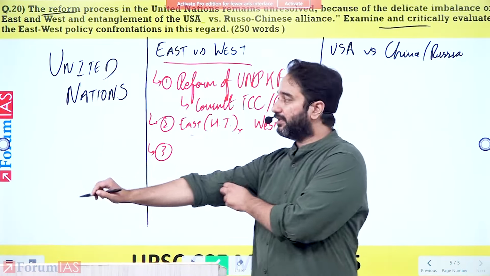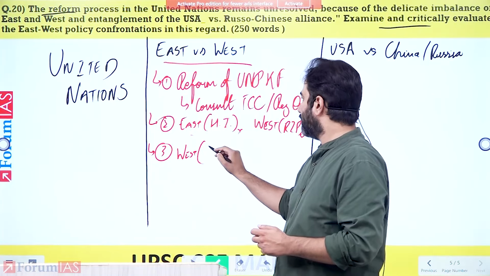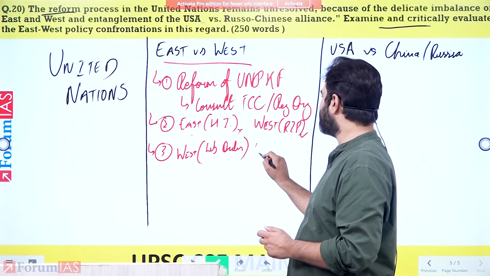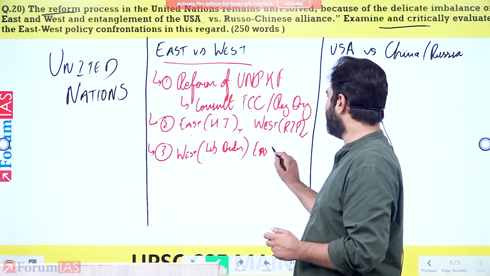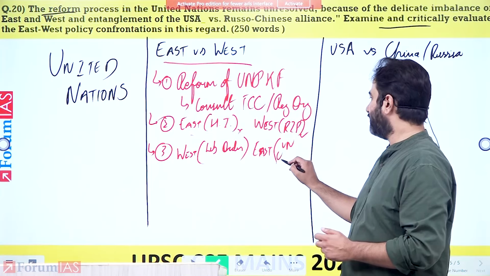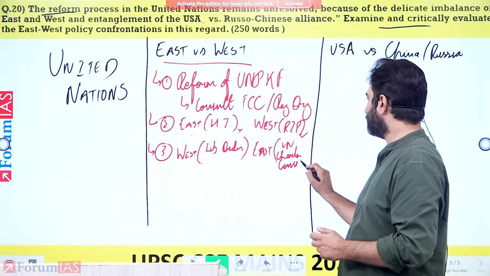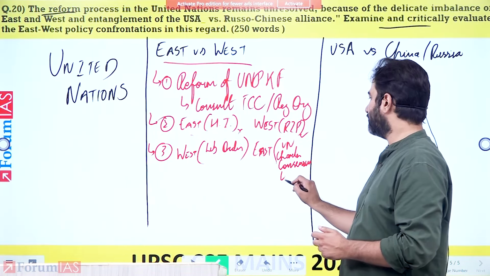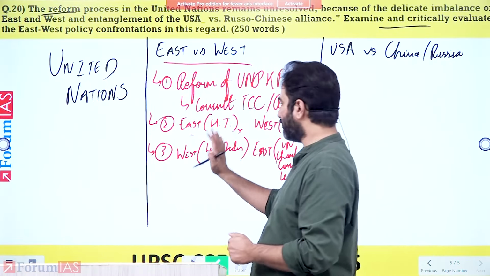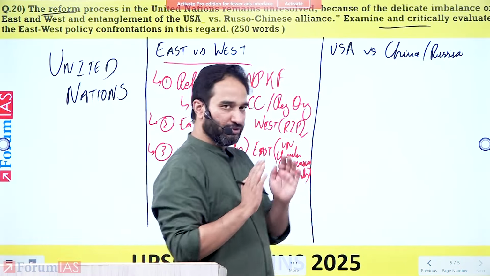You also end up highlighting that the West generally supports a liberal order. Right? While the East has been saying that the UN has not been created to promote a liberal order. The UN has been created based on a consensus of the UN Charter. So they are saying a UN Charter consensus-led order. Meaning all the countries have agreed to the UN Charter. They've not agreed to this liberal order which the Americans and the Europeans have brought out. So there is a difference.